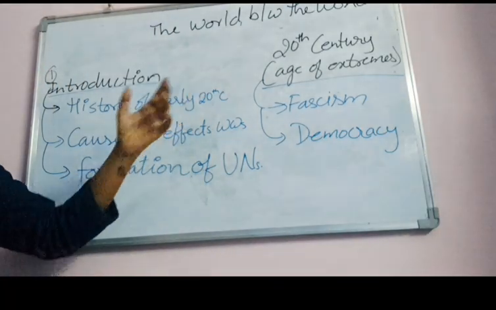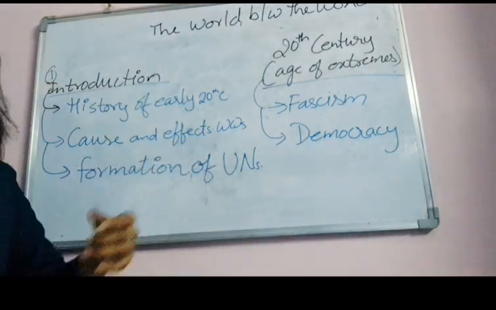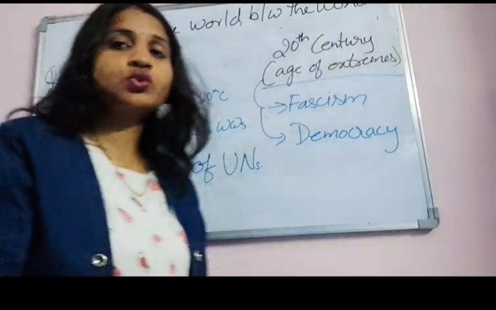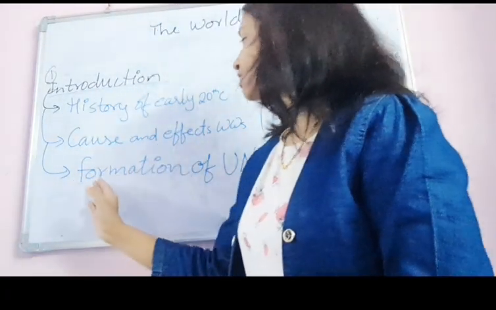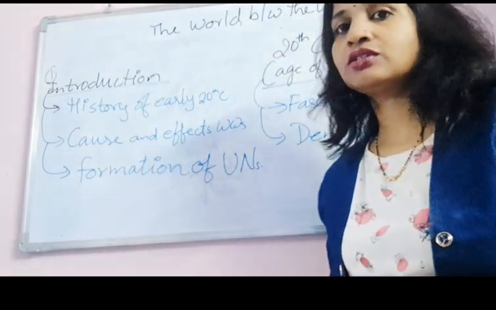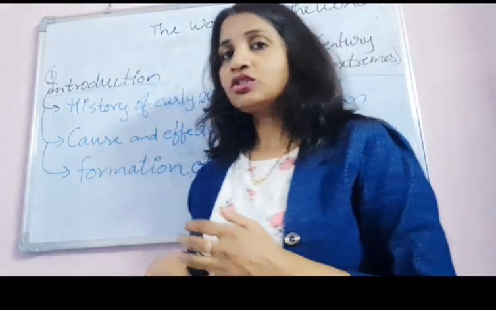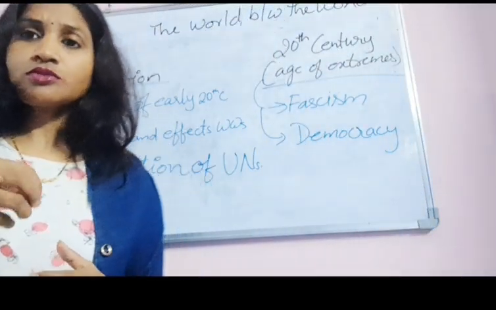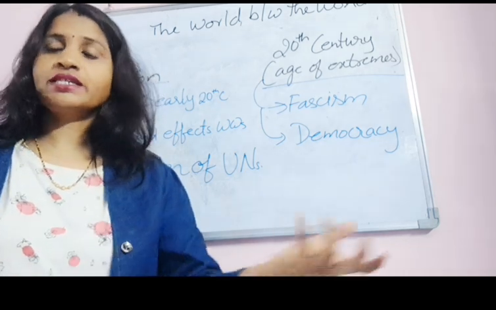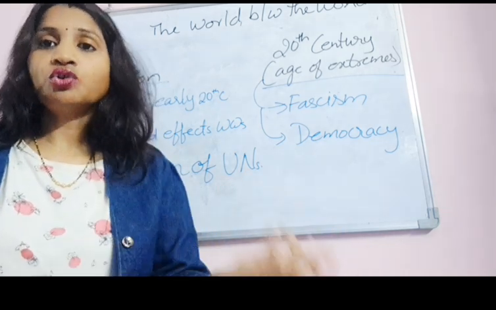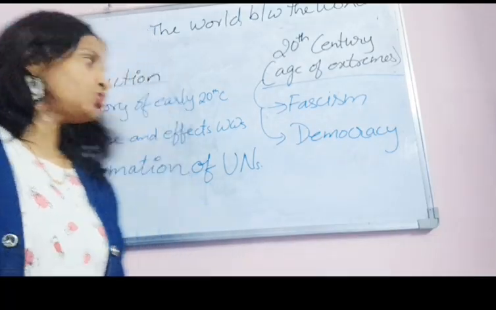So those things happened in the 20th century. Then the causes and effects of the world wars, and then the formation of the United Nations. Why was the United Nations formed, what was the reason and what was the goal? The goal, like we discussed yesterday, was to promote peace and bring peace among society.